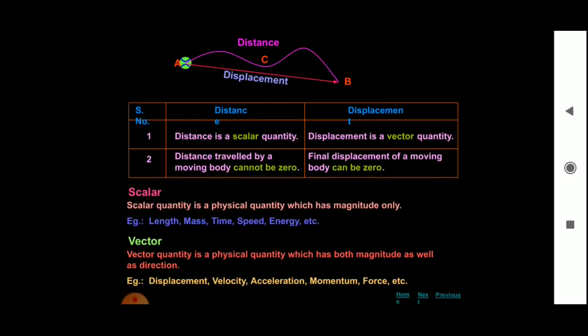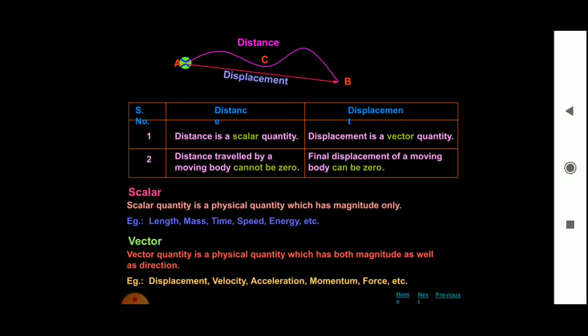Now let us see the displacement. A, B, C are 3 points. The ball is moving from A to C, C to B. So the displacement considers only the 2 points, that is A and B.